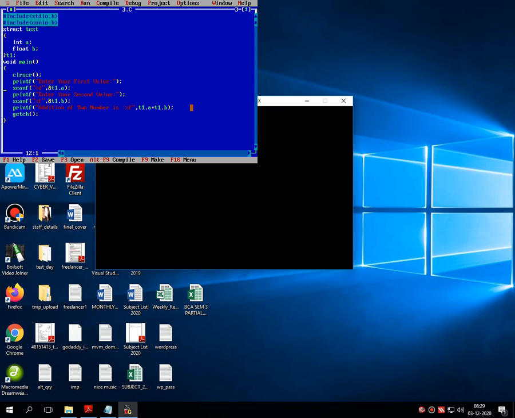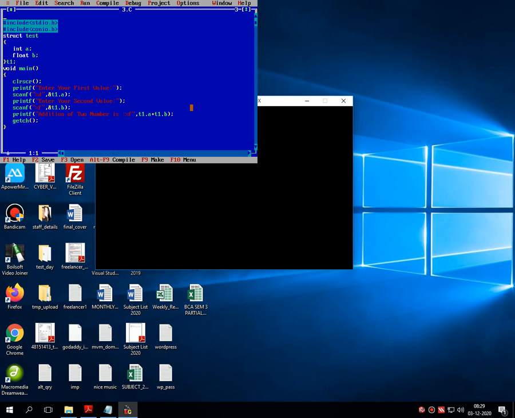Now it's time to apply all those previous topics to our new concept, structure. Right now I am using a decision making statement in a structure. So what will be the definition of the program?